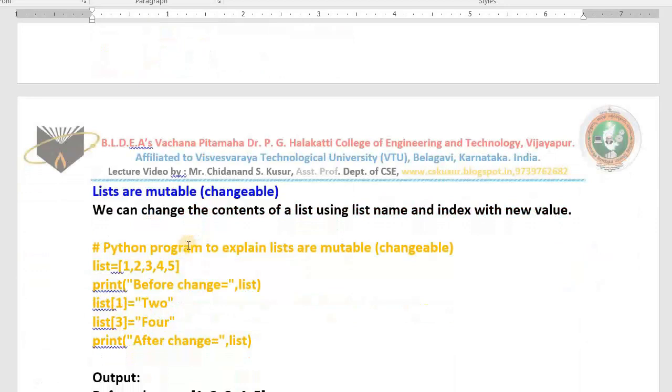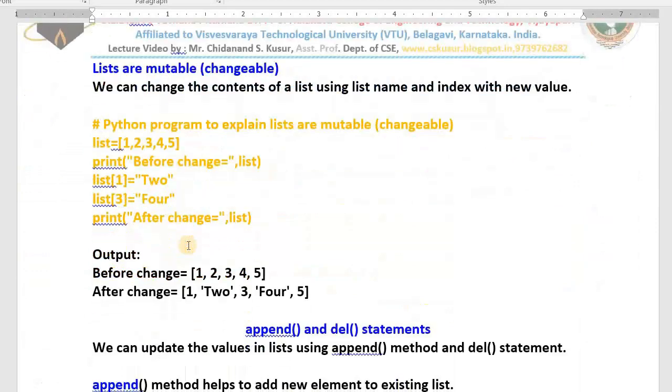Next topic is a very simple one. Lists are mutable, that means changeable. That means you can change the contents of the list as and when needed. You can update an existing value with a new value. That is also possible. This is another characteristic of a list in Python.